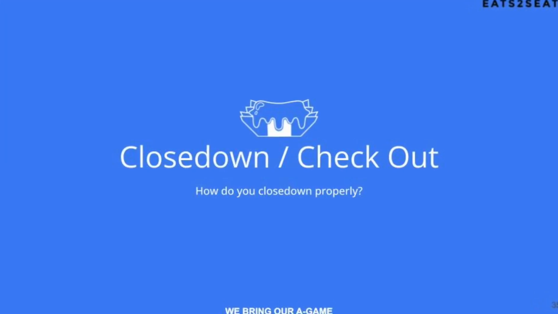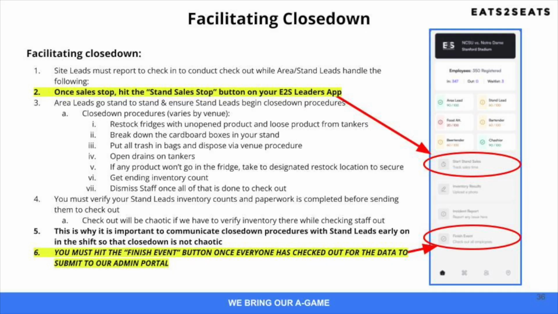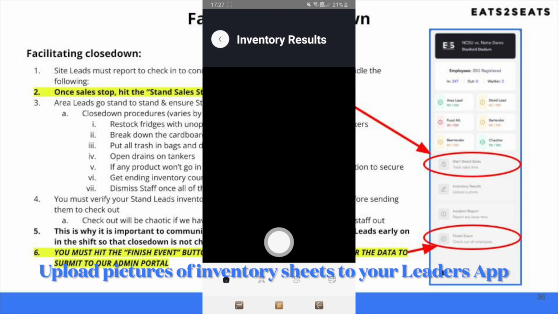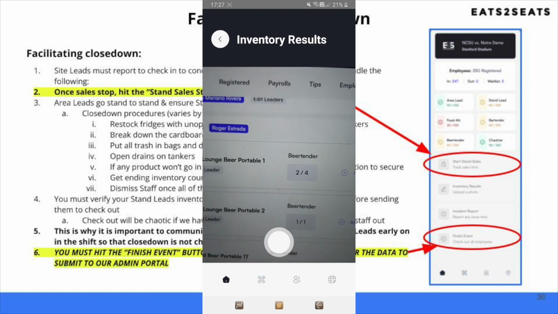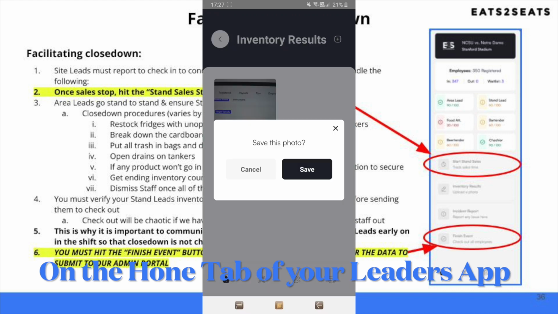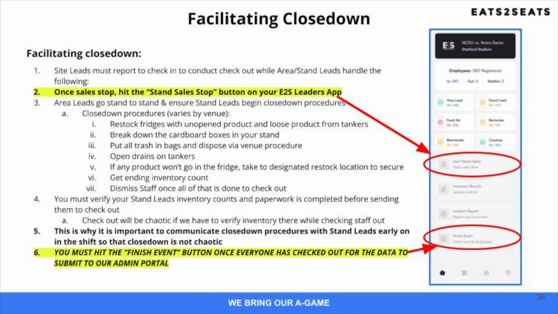Next, let's dig into our closedown and checkout standards. To facilitate closedown, ensure that mobile vendors in your area are following closedown procedures properly. Once vendors clean their portables and conduct any inventory counts, they will ask you to verify that they are good to go. Once you have verified that their cleanliness and inventory quality is good, dismiss vendors from the vending hub. Ensure mobile vendors take any point of sale systems that they have and their inventory materials to check out with their site lead with them.